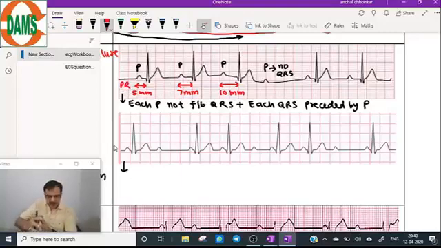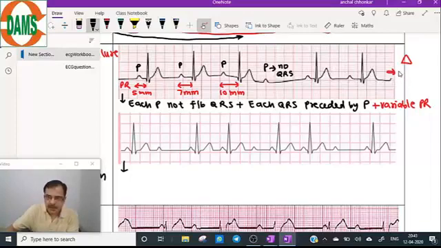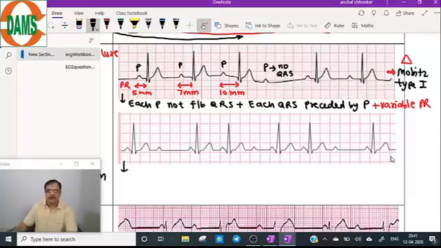Yes, it is a progressive prolongation of the PR interval, so a variable PR interval. Diagnosis without any second thought will be Mobitz type 1.